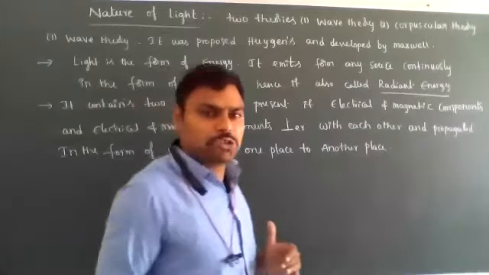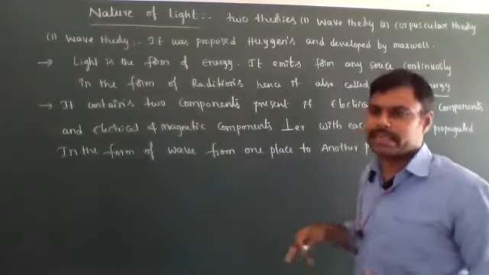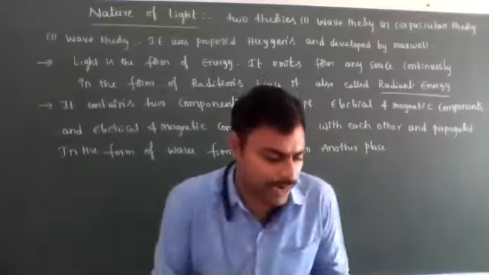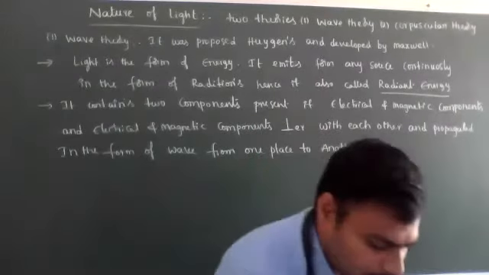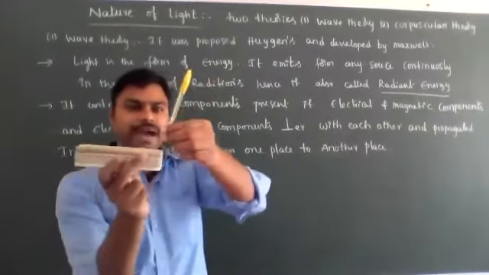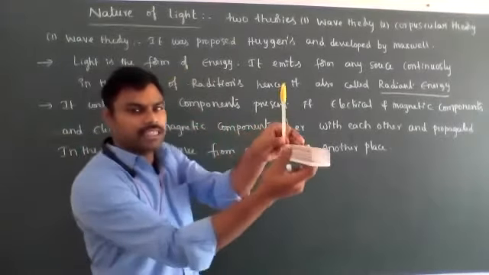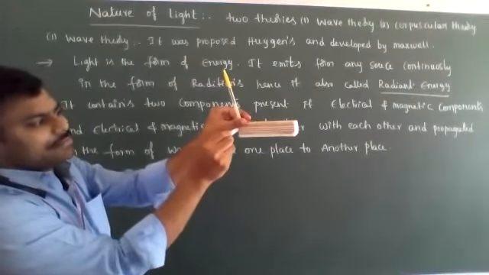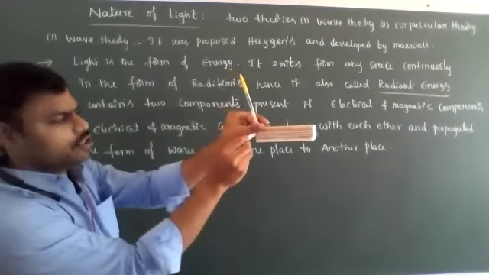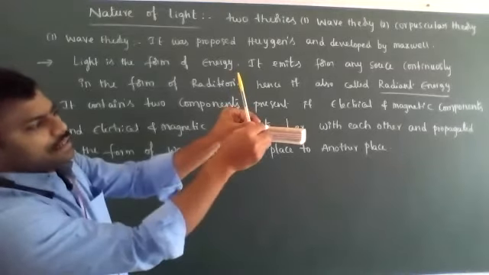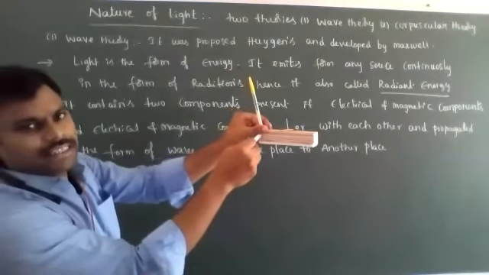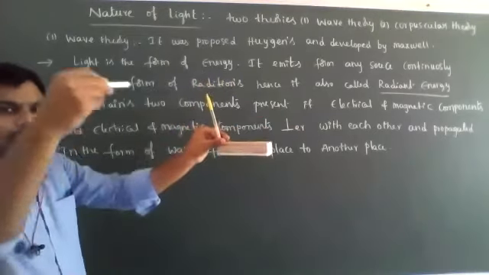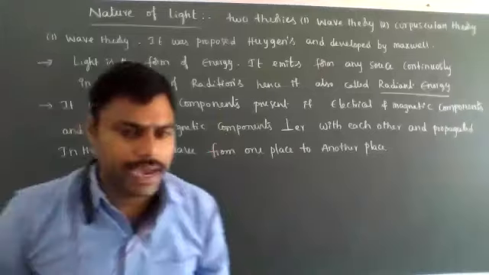So light has two main important components present: electrical components as well as magnetic components. Imagine this is the electrical field, this is the magnetic field. Both are perpendicular with each other, and the resultant direction is propagated in the form of waves from one place to another place.